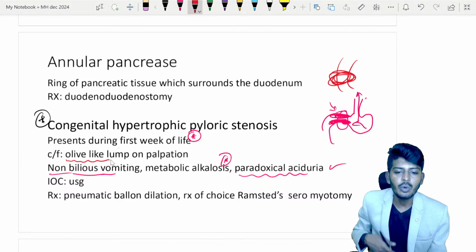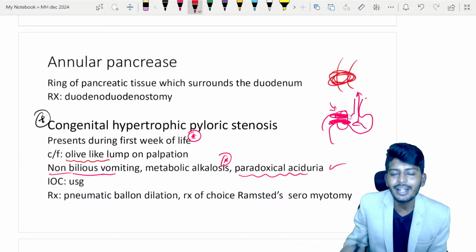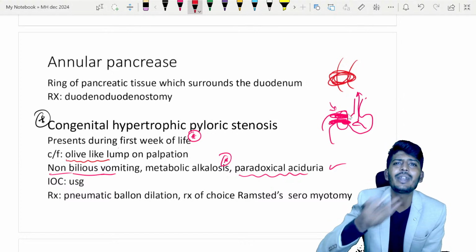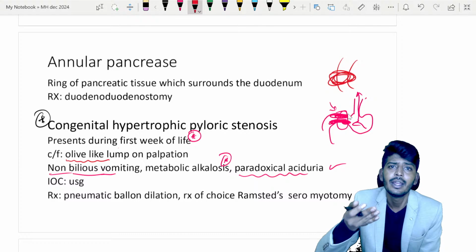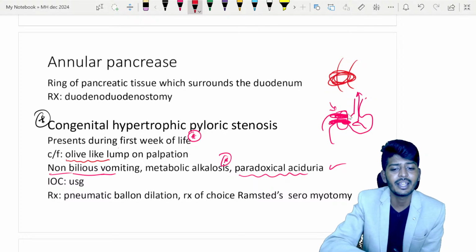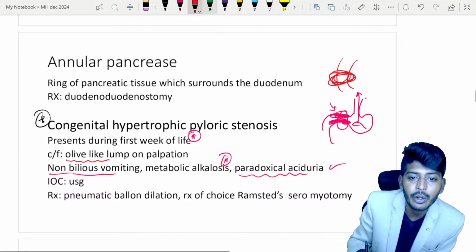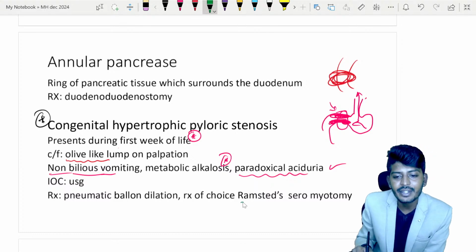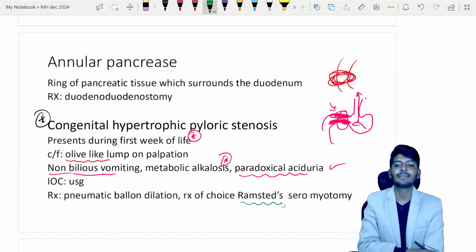So what can we do? The thing we can do is dilate this area by balloon. But if you dilate also, the muscles are undergoing hypertrophy. This problem will come back once again. So what exactly are we going to do? We are going to do a surgery, Ramstedt's procedure. What is that? Ramstedt's procedure.